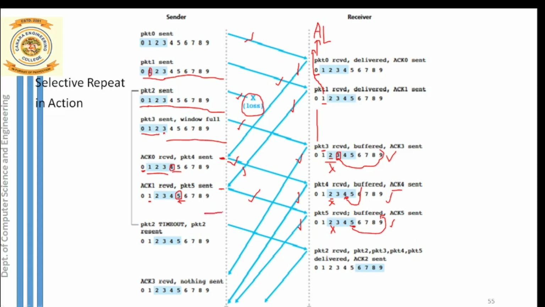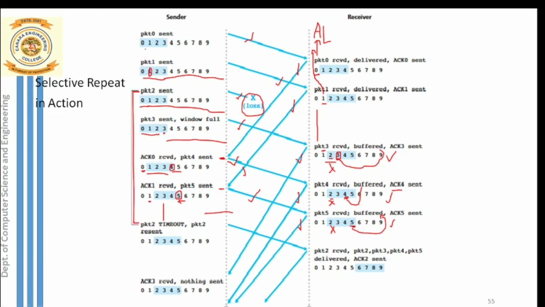So now till this stage, again you can notice what is happening. Yes, our sender is not receiving ACK2. So you can notice here there is a gap, right? So what does this gap mean? ACK2 is not received. But ACK2, since it is not received, sender, how long does he have to wait? Sender has to wait for ACK2. But how long does he have to wait? He has to wait until the timer for packet 2 is expired.